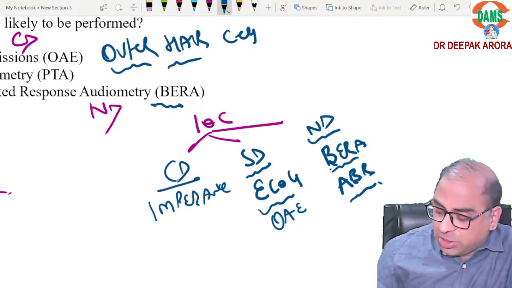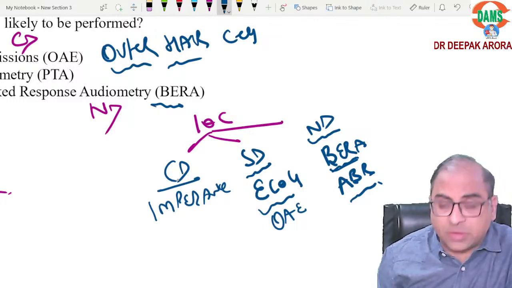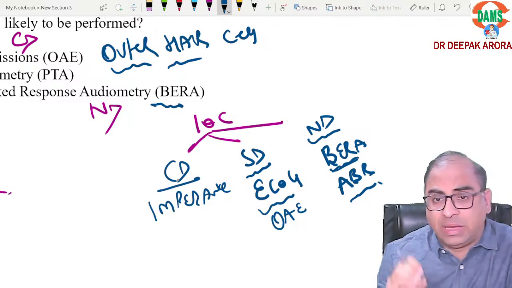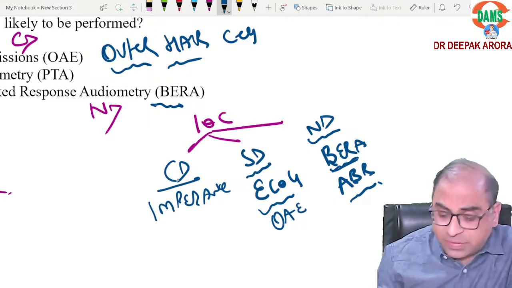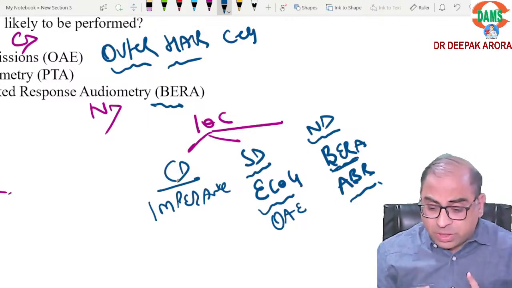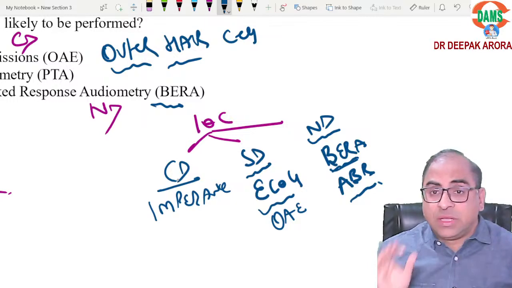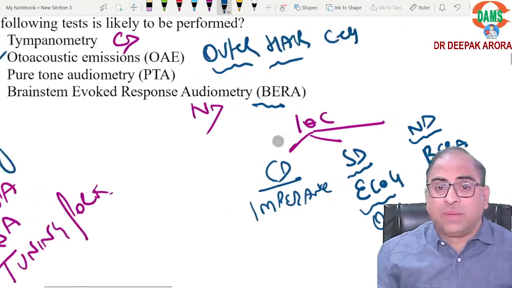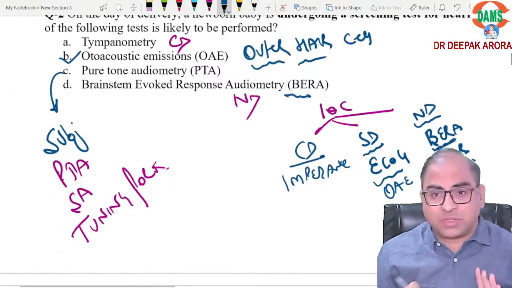So it is a neural deafness. Is this concept clear? Conductive deafness, impedance audiometry. Sensory deafness, electrocochleography. Otoacoustic emission screening. These concepts should be clear. Neural, BERA. Are you understanding till here? Is the classification clear?